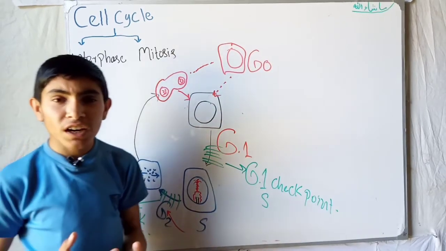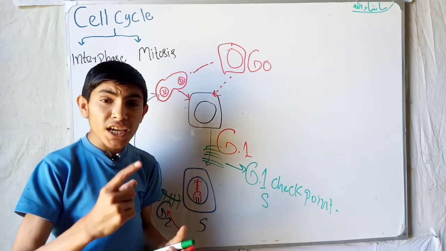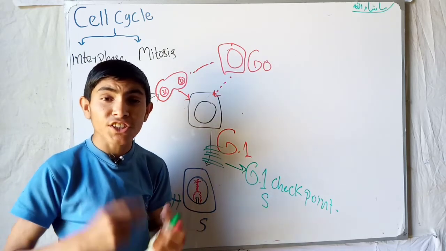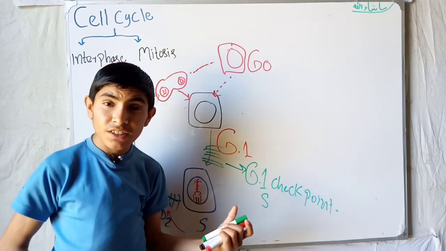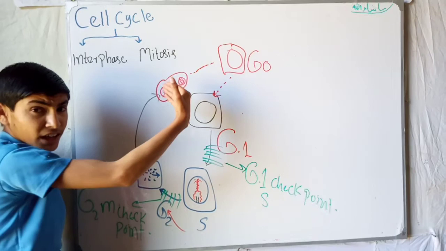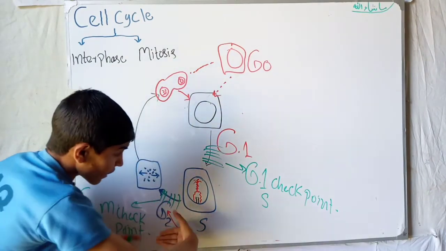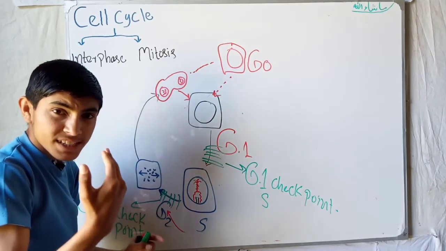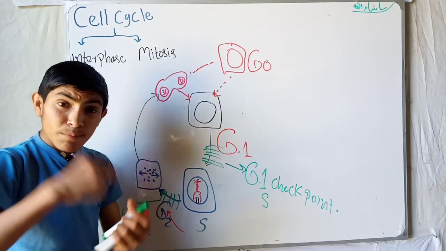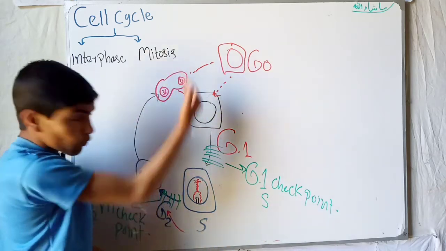Like we say that we have 46 chromosomes. If 10 or 13 chromosomes are not duplicated, what will occur? The cell will not move into the mitosis phase, and will stay there and come back to the S phase in order for the remaining 10 chromosomes to be duplicated, and then will move forward.